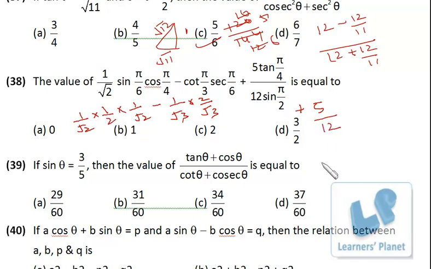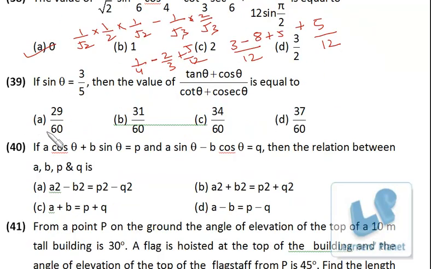So it is 1 upon 4 precisely minus 2 upon 3 and plus 5 by 12. Take LCM 12, 4, 3, 3, 4, 8 and plus 5. So 5 and 3, 8 minus 8 is 0. Okay.